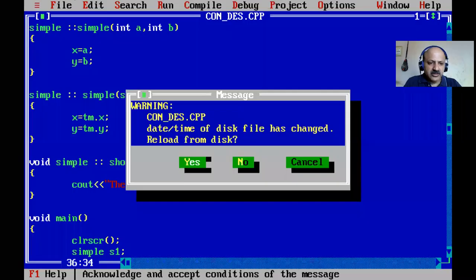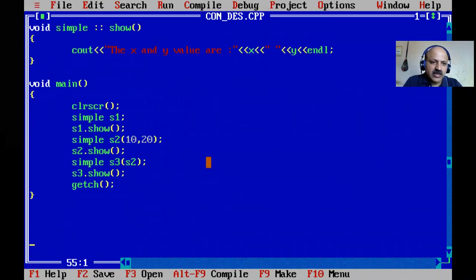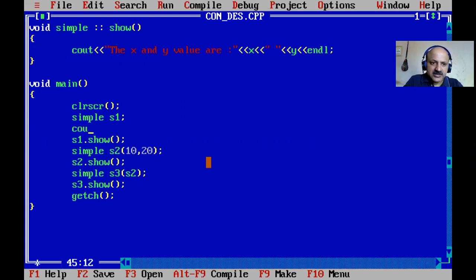We can also print a message, so you get the idea. Here we can call s1 show, and pass a message like s1 object is printed, and then here we can pass the s2 object.